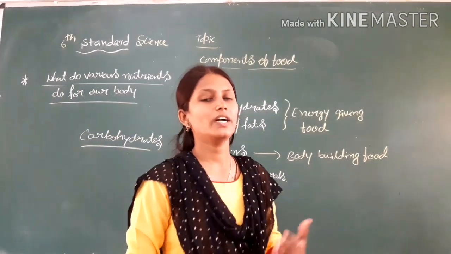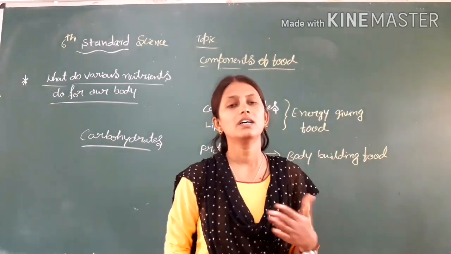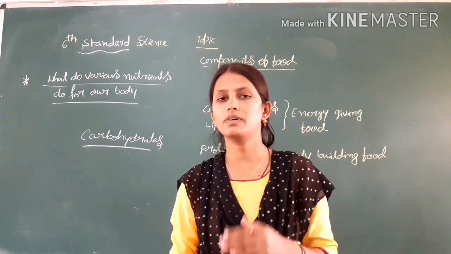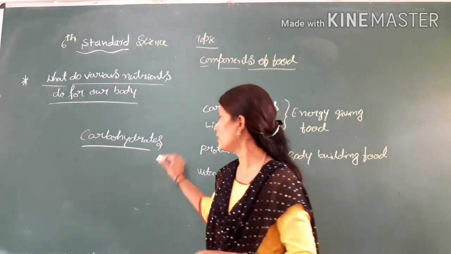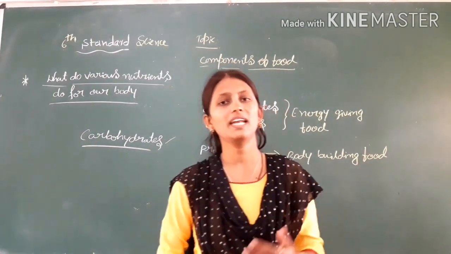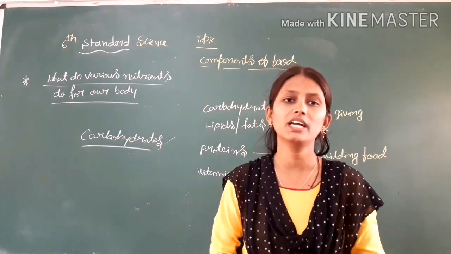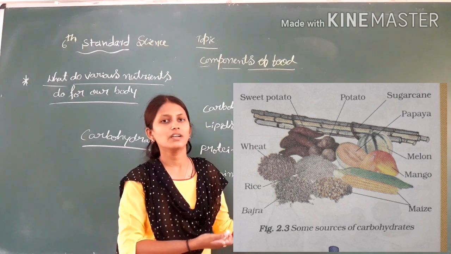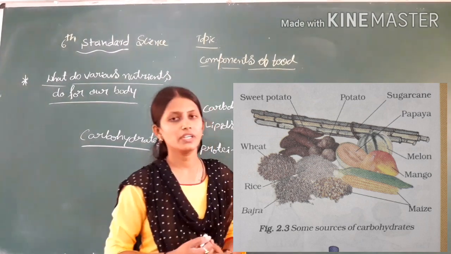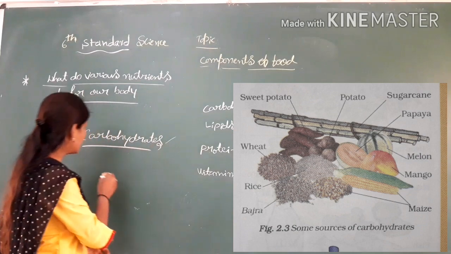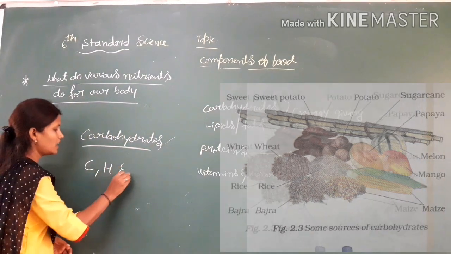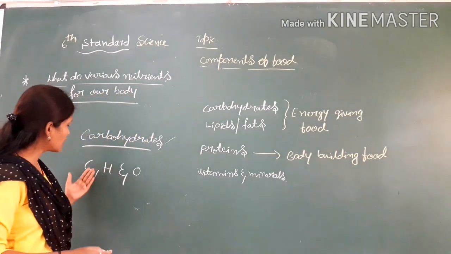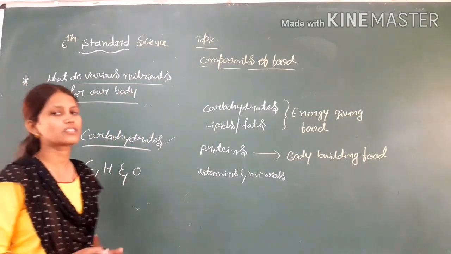Carbohydrates. What are they made up of? What are their functions? Then what are the sources of the carbohydrates? Carbohydrates mainly provide energy to our body. Here there are some sources of the carbohydrates. Carbohydrates are made up of the compounds carbon, hydrogen and oxygen.